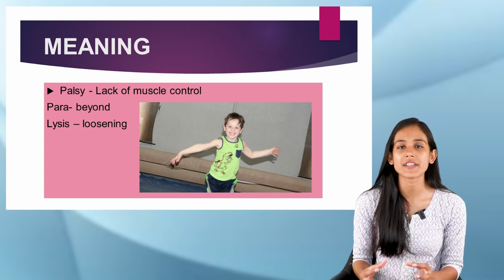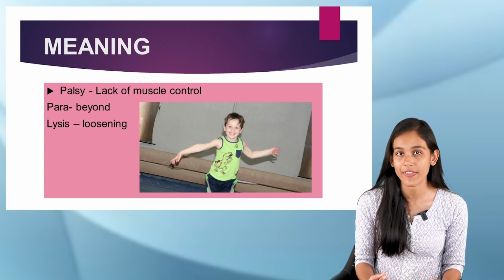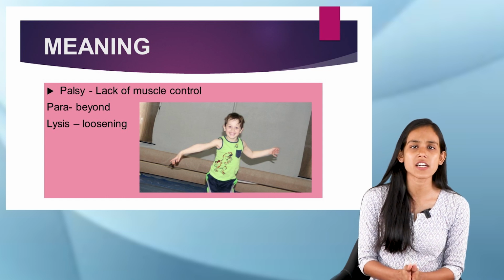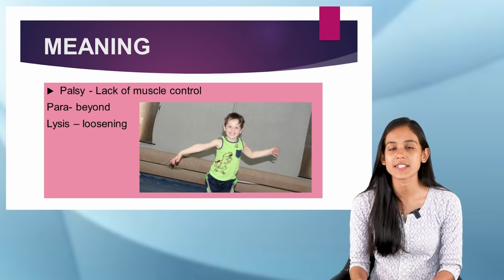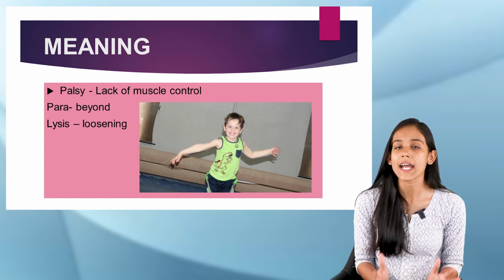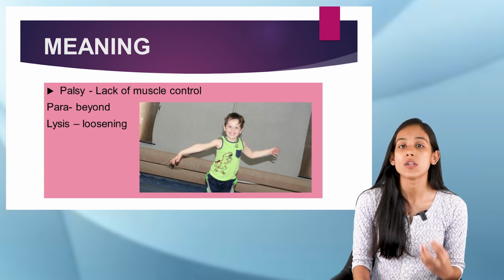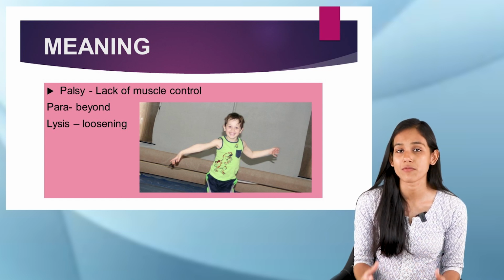So the muscles don't have any strength. So what we understood from this meaning is that cerebral palsy means the first thing is that the cerebrum would get affected, and the second thing is there would be lack of muscle control. There would be loosening of the muscle, or there won't be any strength in the muscles.